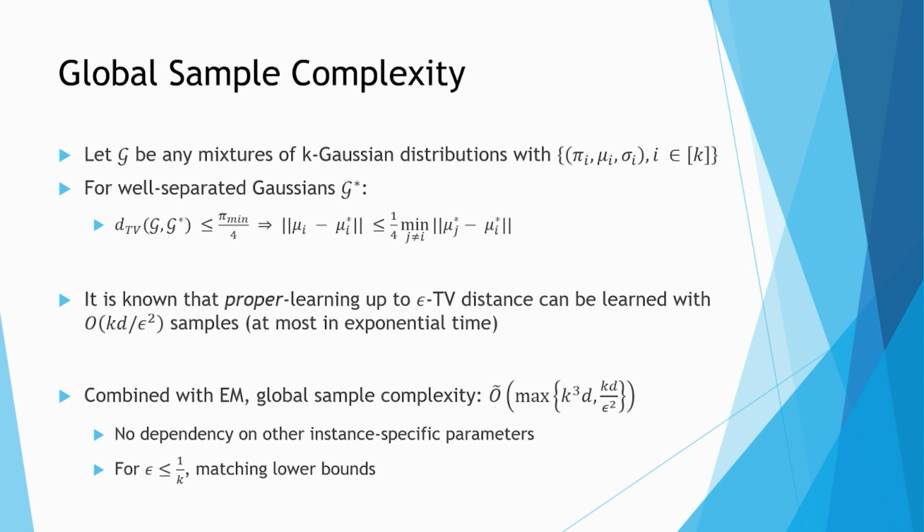Therefore, we can conclude that the overall sample complexity in the root log k separation regime is the maximum between k to the 3d and kd over epsilon squared. We think that the first k to the 3d term is an artifact of the analysis and can be improved in the future with different approaches.